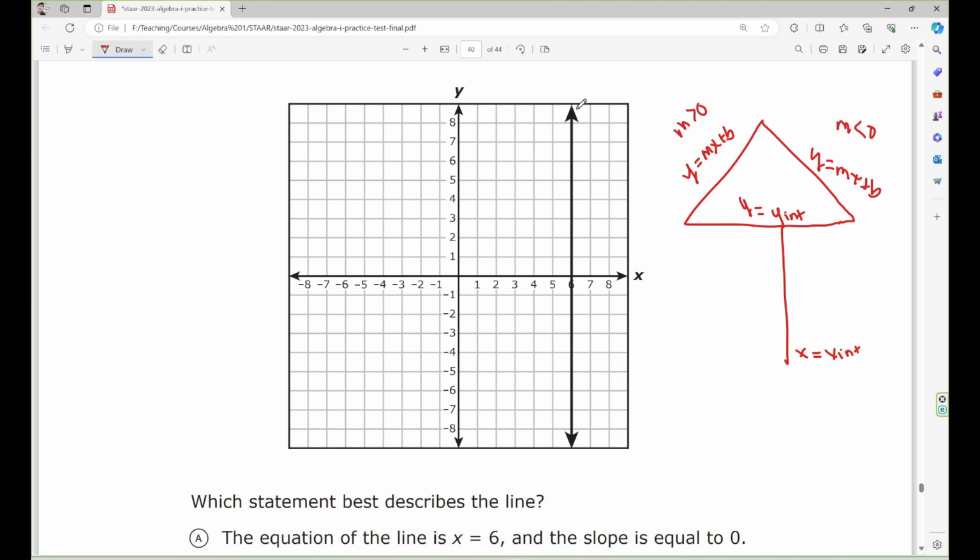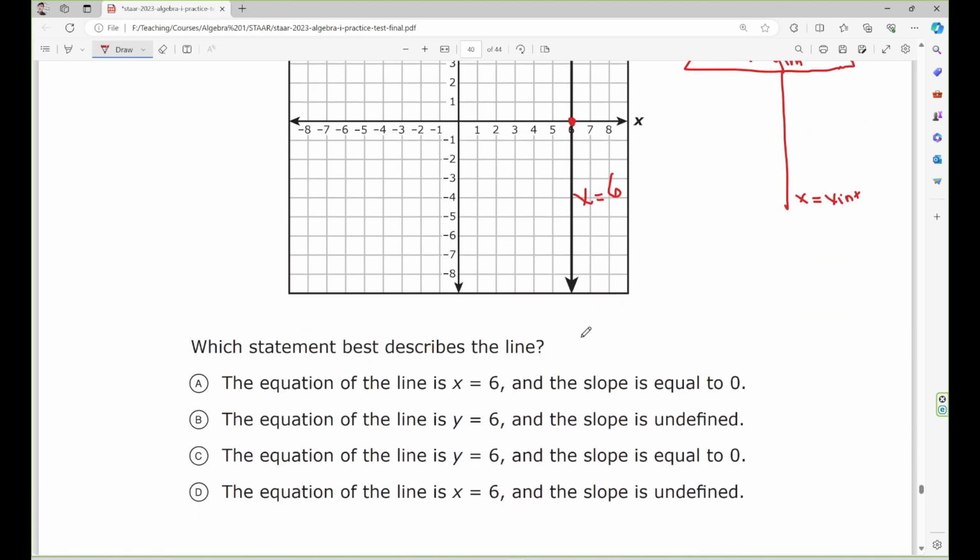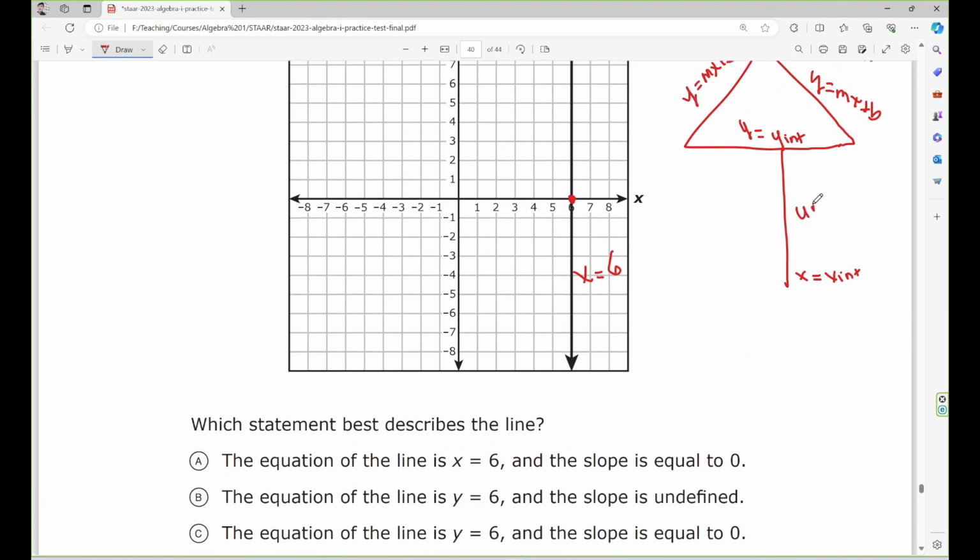Alright, you see that this is a vertical line. X sits right here. This is the x-intercept. So x equals the x-intercept, the vertical line right here, x equals 6. So this answer is x equals 6. Then the slope of a vertical line is undefined. And then y right here, this is slope equals 0. So for this one, slope 0. So this is slope undefined.